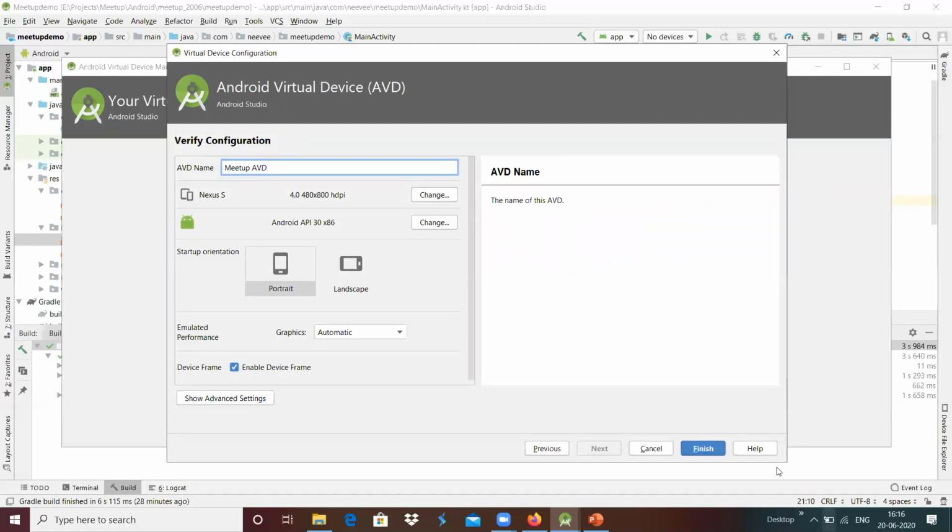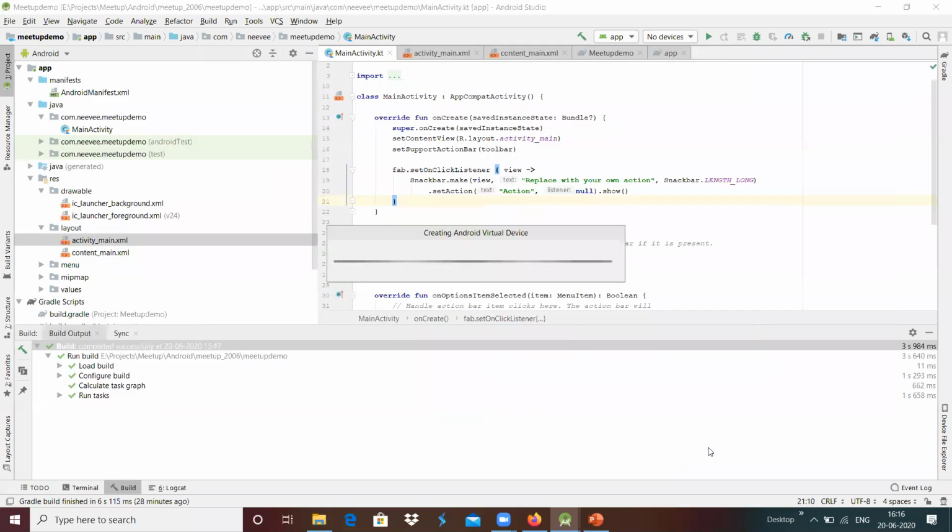If we wanted to change the resolution, we can change it according to our need, for example to test different screens, portrait or landscape, and different kinds of devices. I'm not changing anything over here, and I'm going to click finish, which basically creates an Android virtual device.